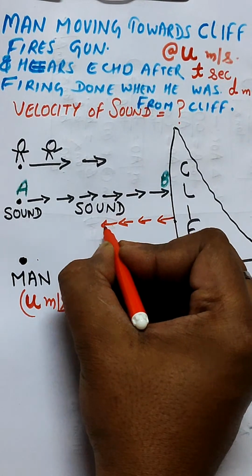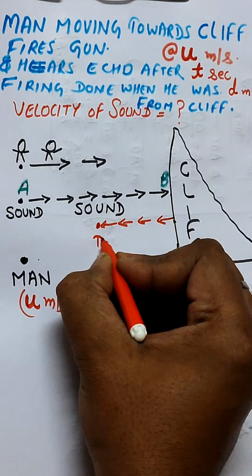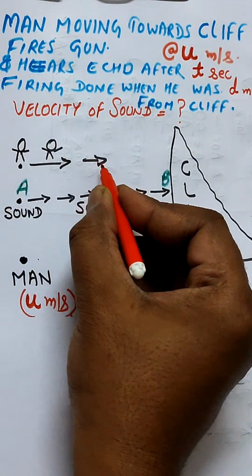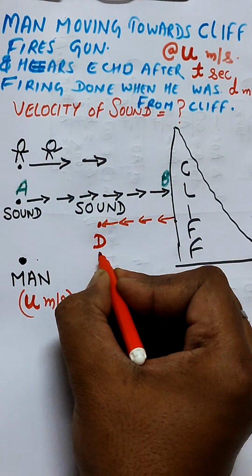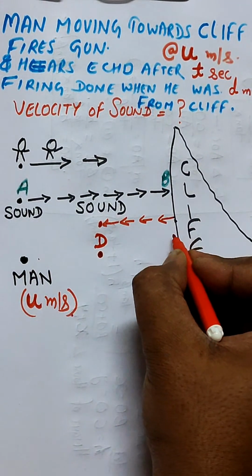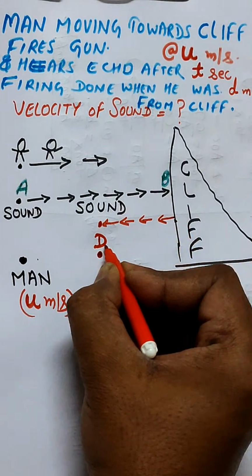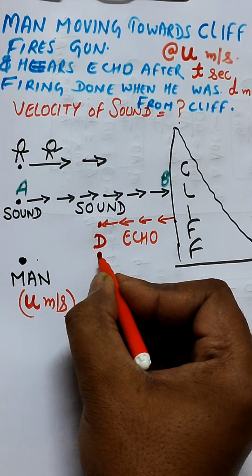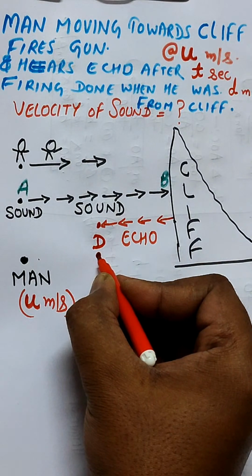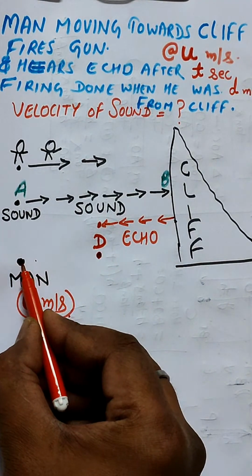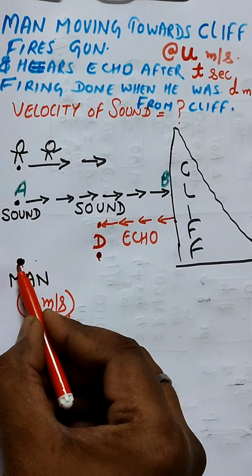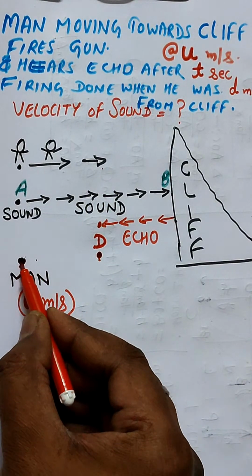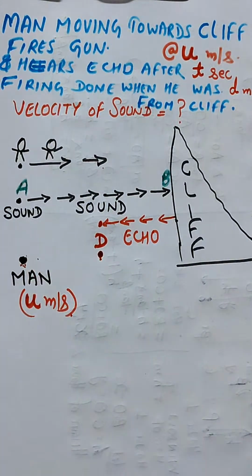Let's say the man is coming from the left side and reaches point D, and the sound, after striking the cliff where the echo is generated, is heard at point D. From this position to this position the man travelled.